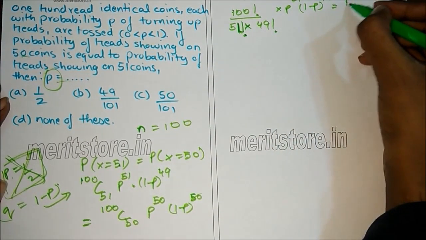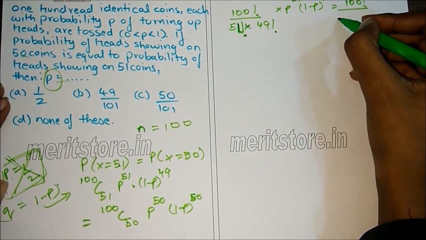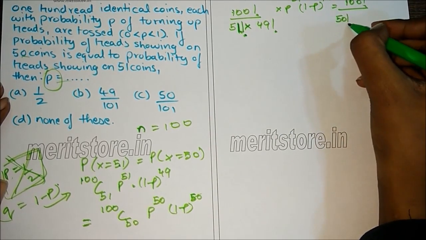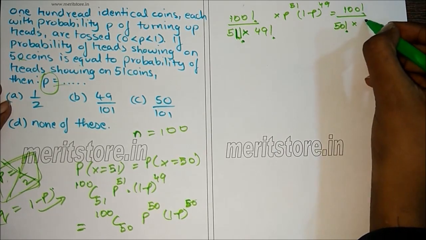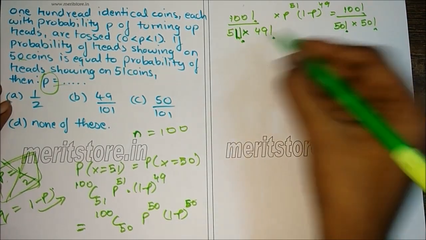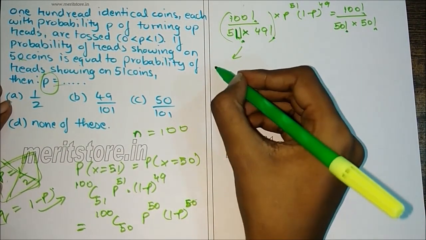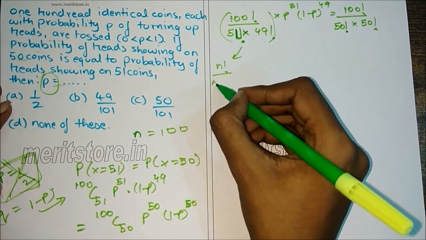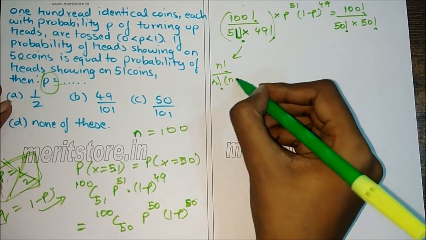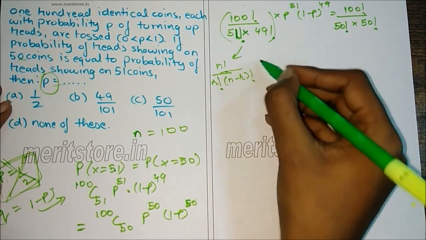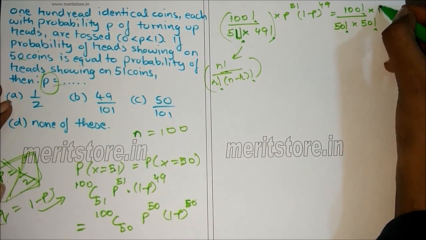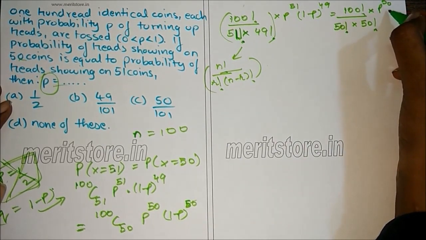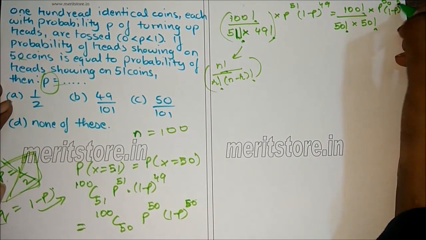This is equal to 100 factorial upon 50 factorial into 100 minus 50 factorial, that is 50 factorial. We used here n factorial upon r factorial into n minus r factorial. So this is multiplied by p raised to 50 into 1 minus p raised to 50.